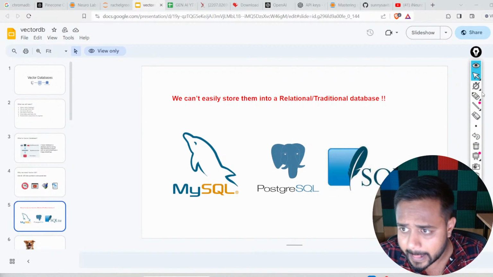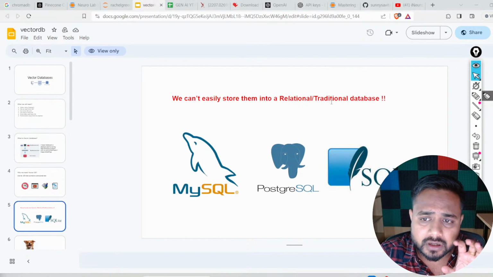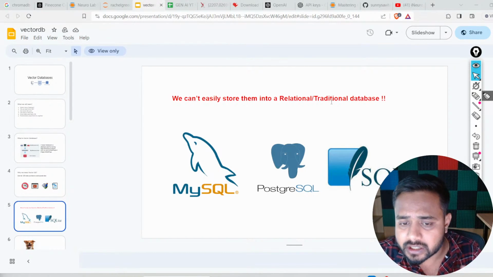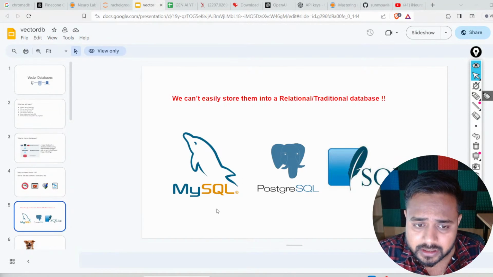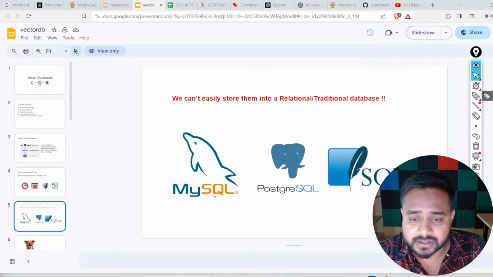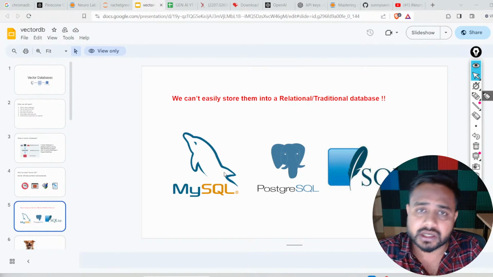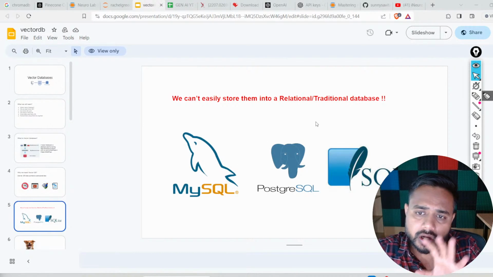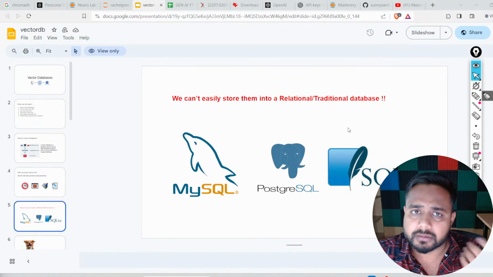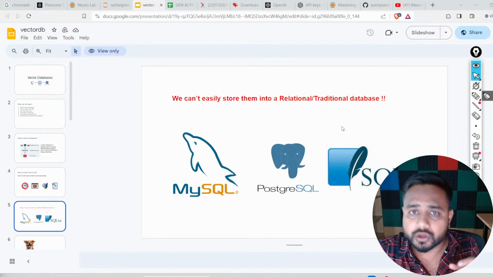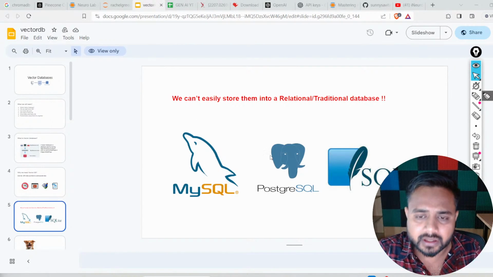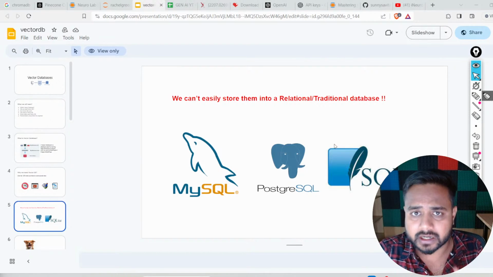If we are talking about SQL-based data, relational data, or traditional data, some examples are very famous DBMS: MySQL, Postgres, SQLite, Oracle. There are different relational databases which we have learned about in our college days, in the organization, or during training.